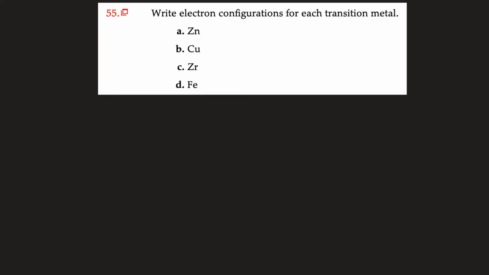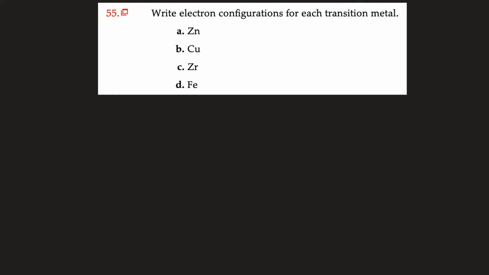So 55D is another one that was incorrect in the answer key part of the book online, and probably the physical textbook too, if you have that one. And so you're asked to write the electron configurations for each of these transition metals. I believe the book gave the noble gas notation, so I'll have to go through both of those, even though they didn't specify in the question to do the noble gas notation.